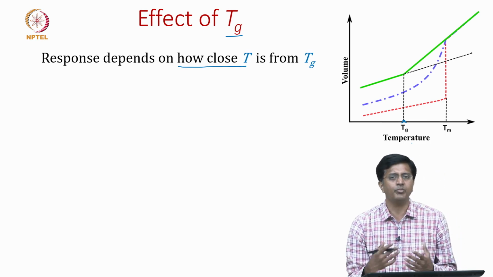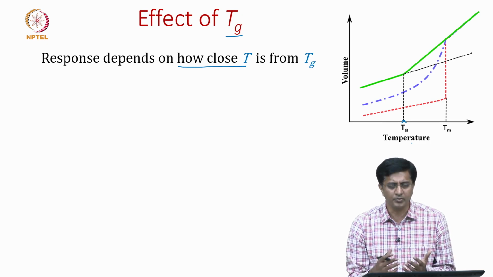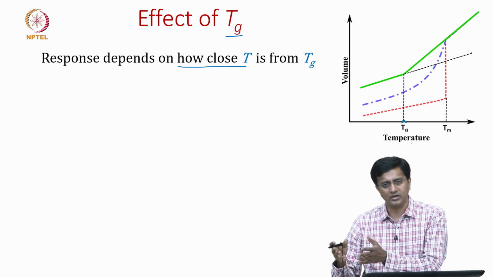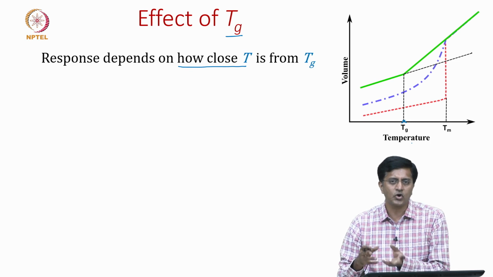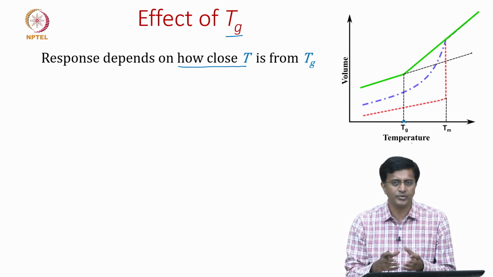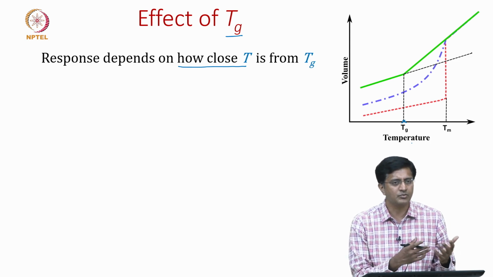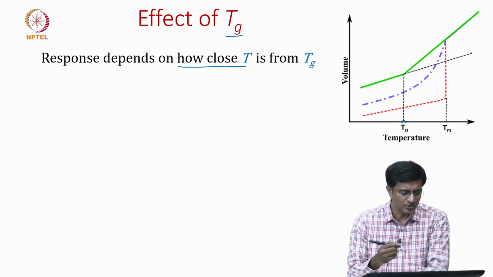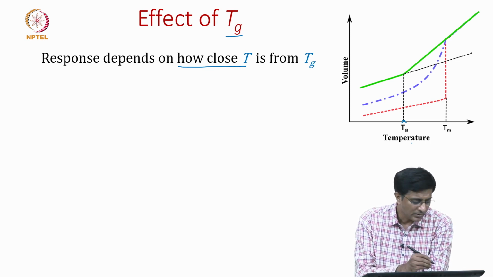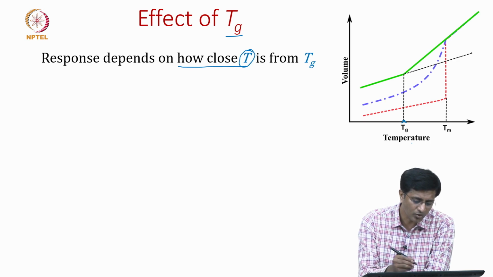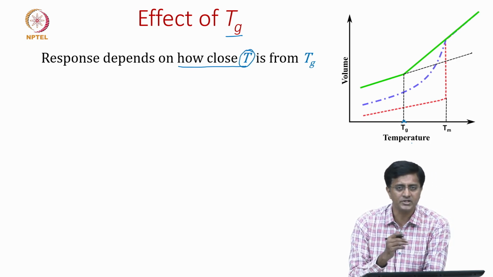So, we are talking about the operating temperature, which can either be room temperature when we operate, or maybe there are some applications where the operating temperatures might be high, such as components close to an engine, or the operating temperatures can be cold, like, let us say, an automobile working in sub-zero climates. Which means that the response greatly depends on how close or how far the operating temperature is from the glass transition temperature.